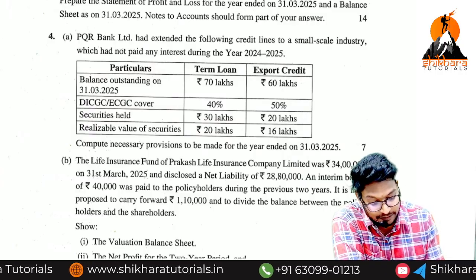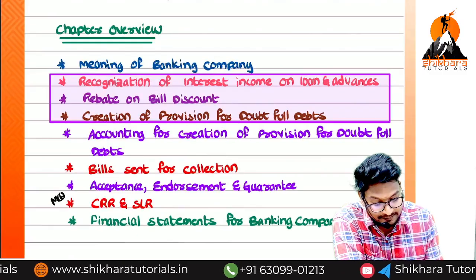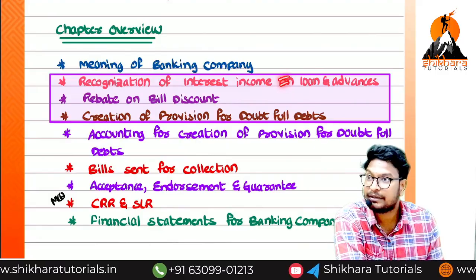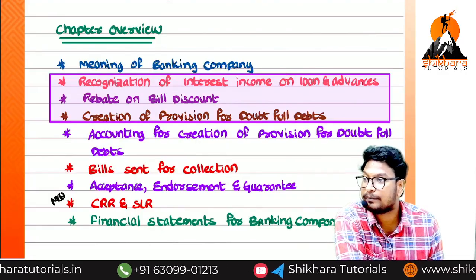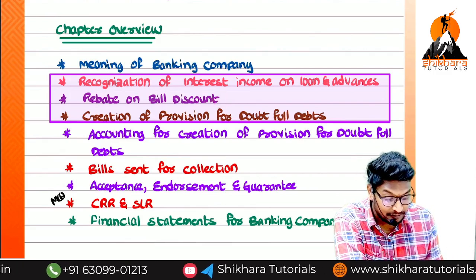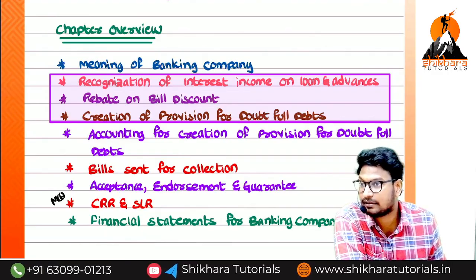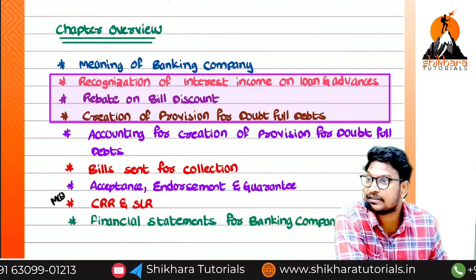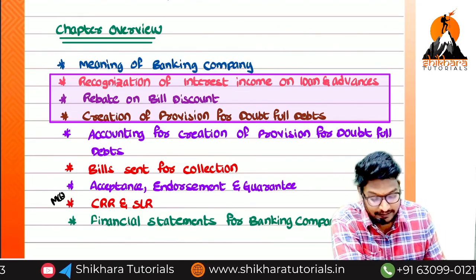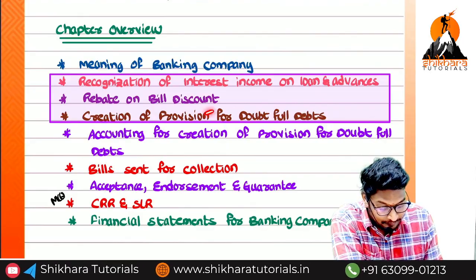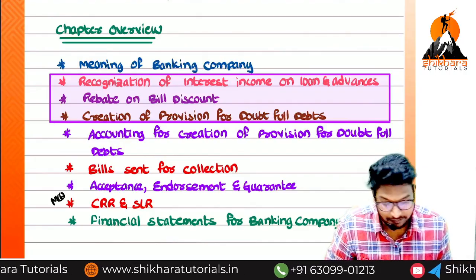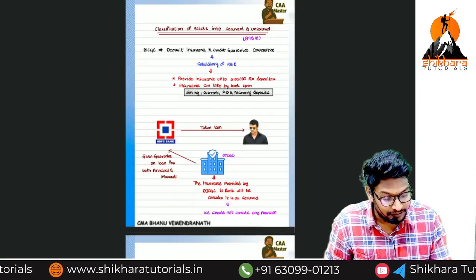But till now, which models have they asked in the previous examinations? We have seen the income recognition one, where performing means accrual basis and non-performing means receipt basis. Again, we have seen the rebate on bill discount, and the provision points also. Now which concept are they asking once again? Coverages of DICGC and ECGC. That is the creation of provision concept, coverage of securities. So how do we have to do this one?